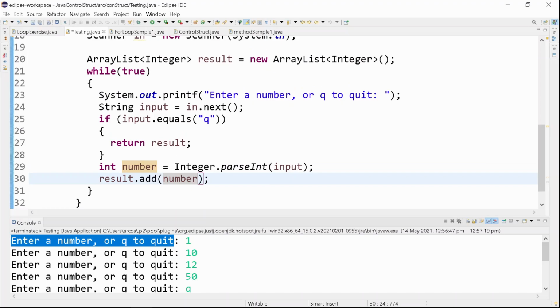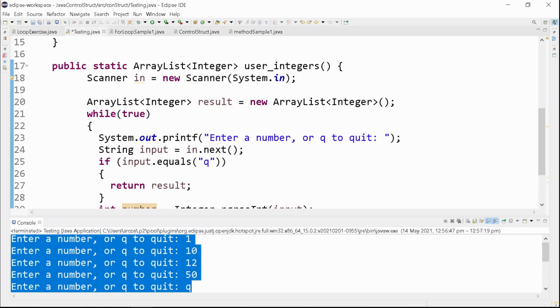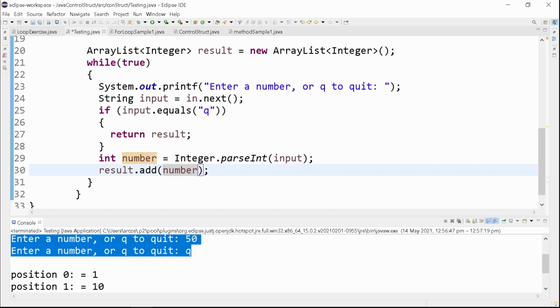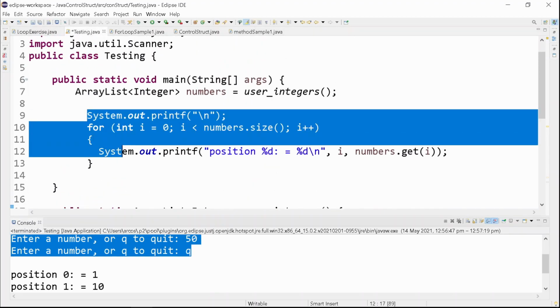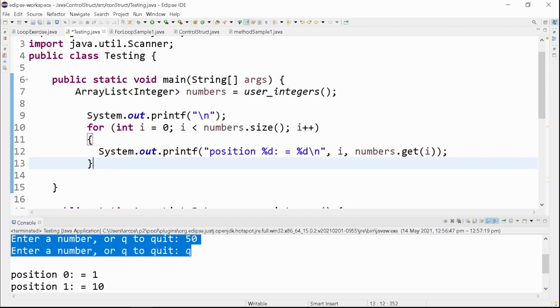So this method uses integers. The output is this one. This output here is processed by this method usesIntegers, and this output line, position 0 equals 1, is performed by this part of the program.